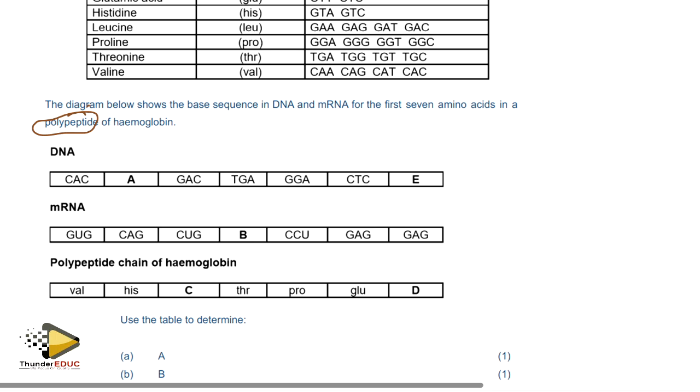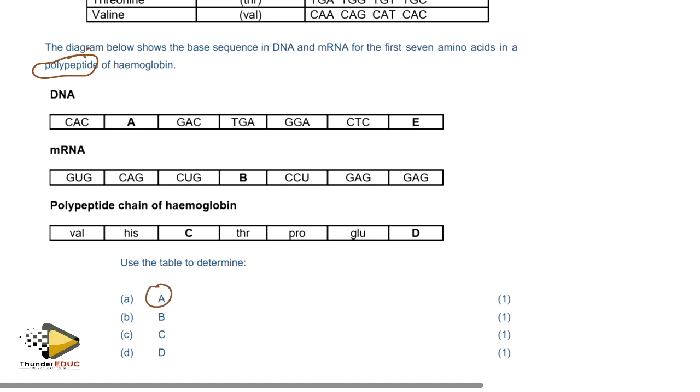Use the table to determine what is A. A is DNA, so I just have to do reverse transcription, whereby this is G, this is A goes with T, because this is DNA, and then this is C. So you get it right. What is B? T goes with A, C, U. Why U? Because this is the messenger RNA.